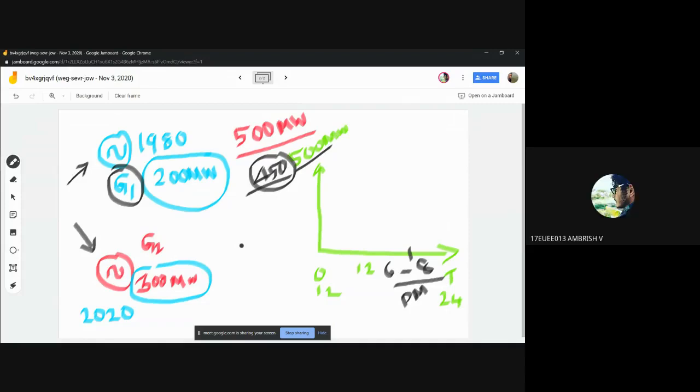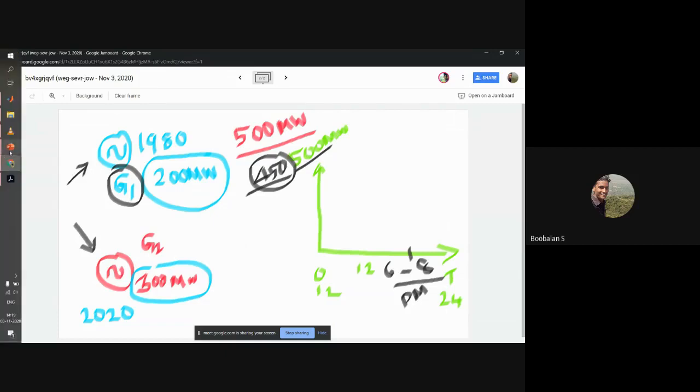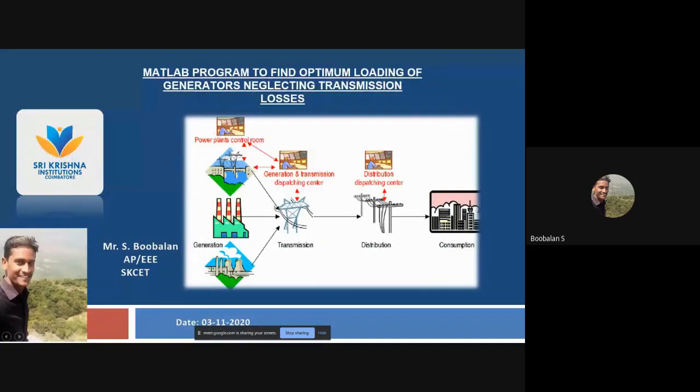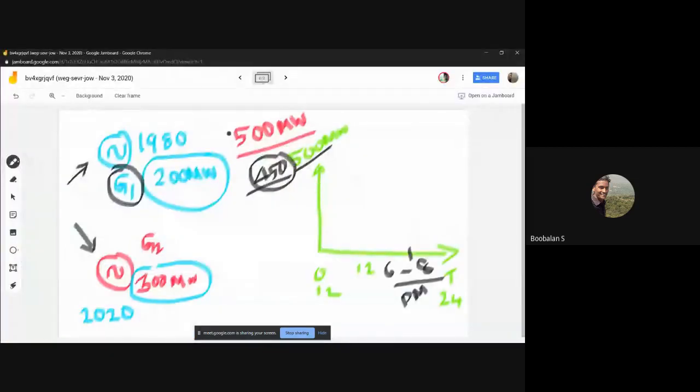இது எப்படியும் உங்களுக்கு ஒரு கிரிட்ல இருந்து தான் வரும் சார். ஸோ பவர் டிமாண்ட் வந்து மாறிட்டே இருக்கும். Just imagine you are a central control room operator. That's why I have a picture over here. Here you could see a power plant control room. You people just imagine over there, right? We have the entire SCADA system in our room in front of you. Just imagine you are in that position, that control room operator.